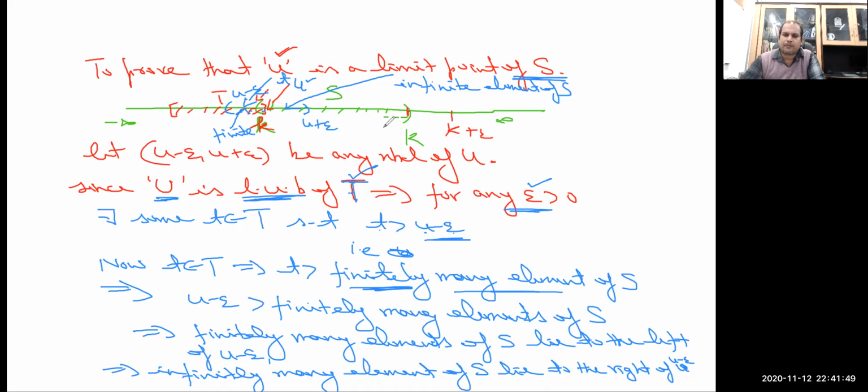Now also what will happen: we have assumed that u is the least upper bound of T. So also this u, we have considered u as the least upper bound of the set T. So this implies that u plus epsilon will not be in T. Why will u plus epsilon not be in T?